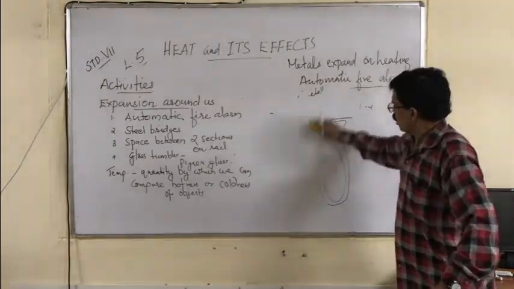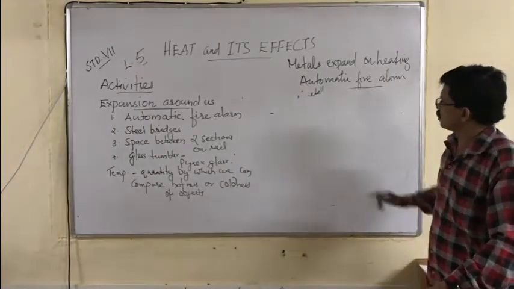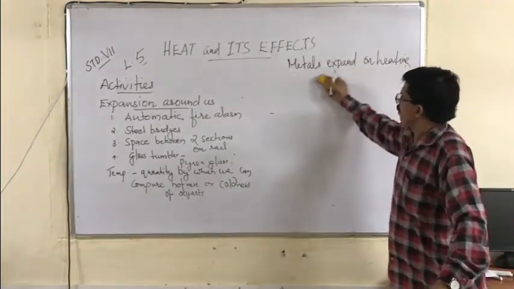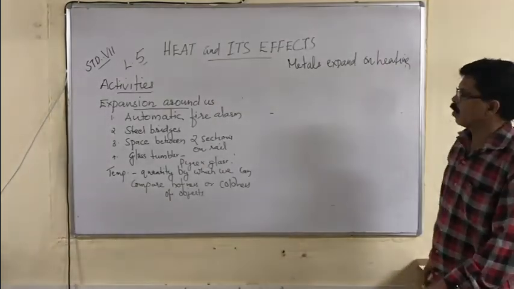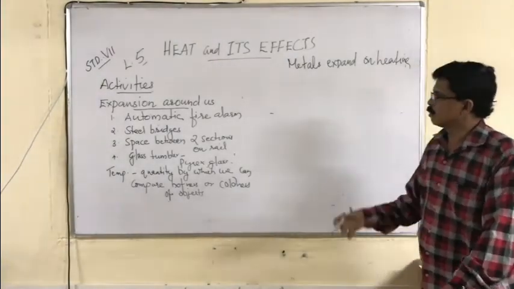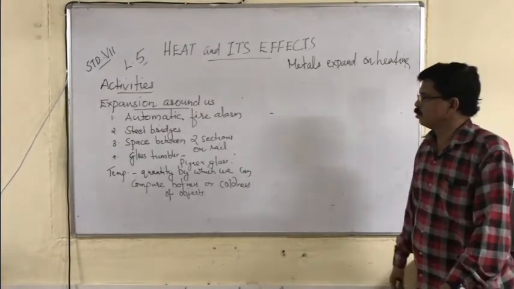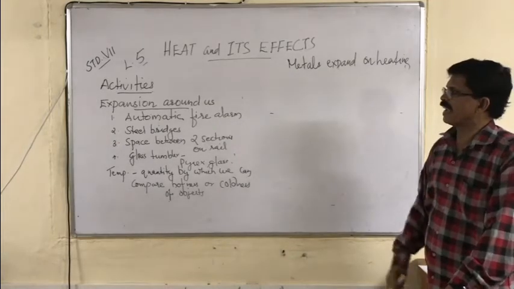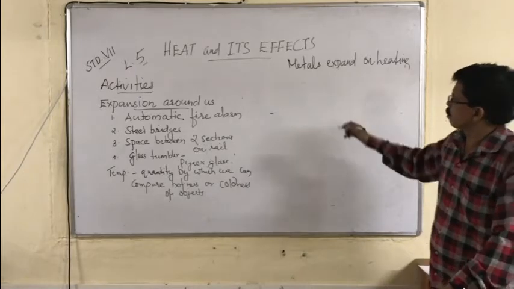Right? Now we are coming to the next part, temperature. So what are the different expansions around us? Automatic fire alarm, steel bridges, space between two rail sections, and glass tumblers where we use Pyrex glass. These are the four examples of expansion around us. Now the next subtopic is temperature.